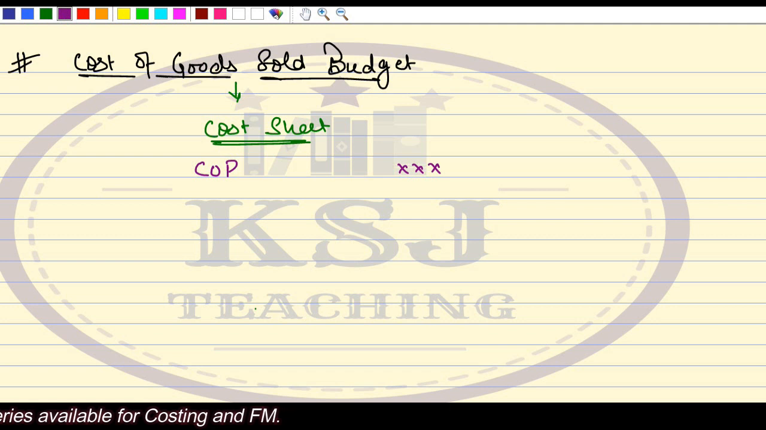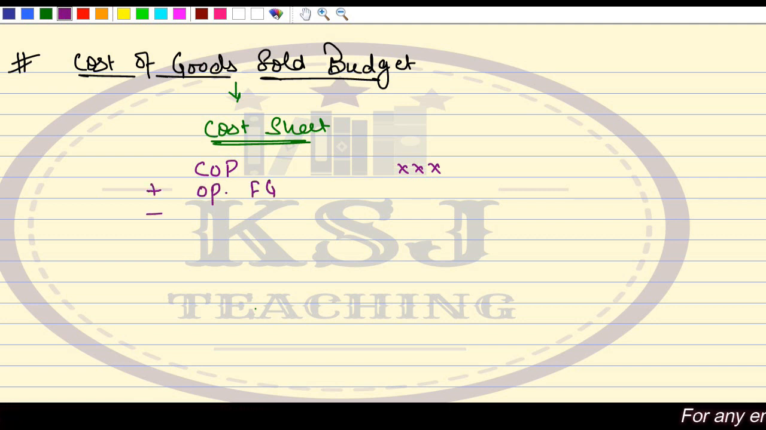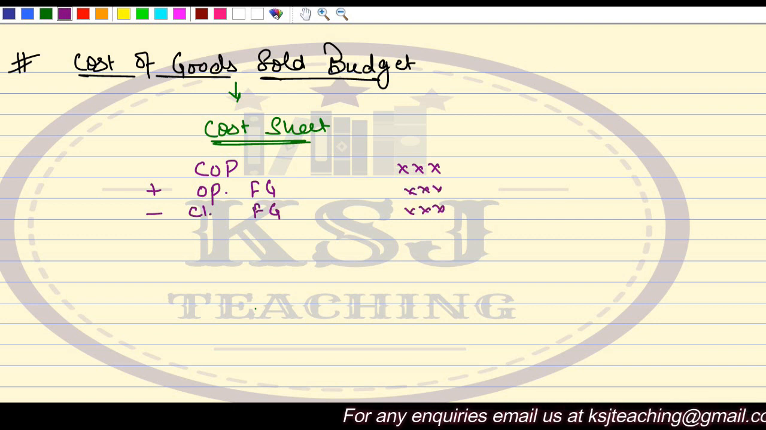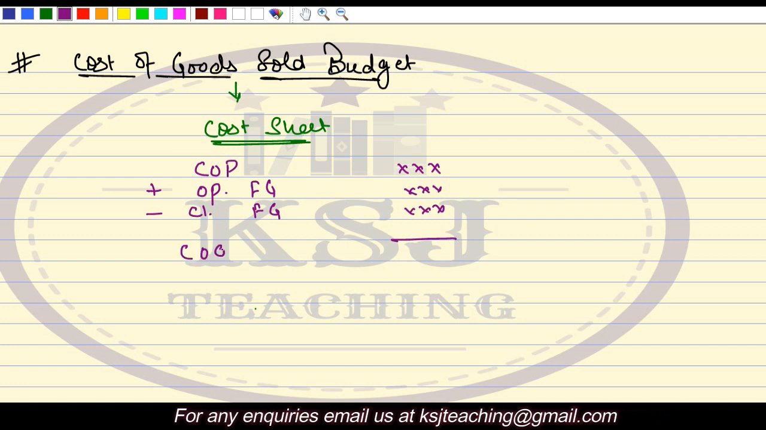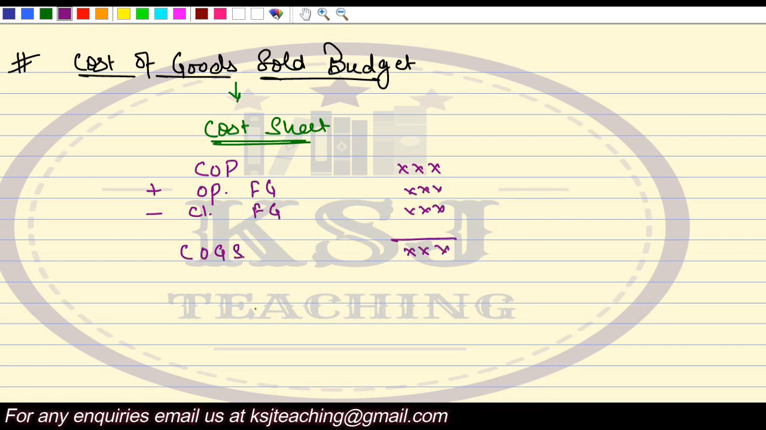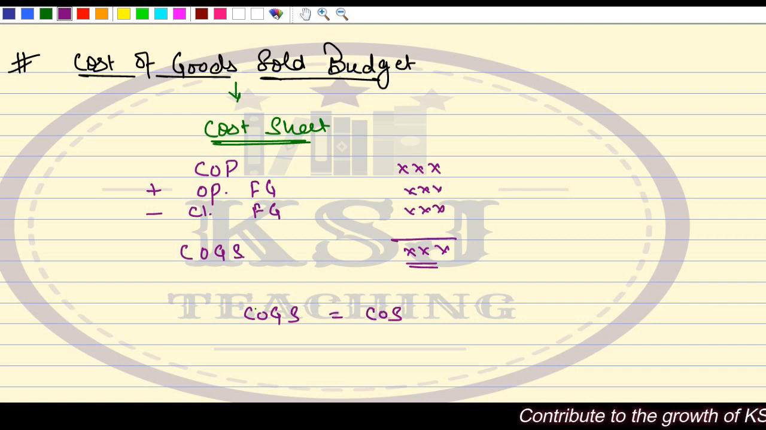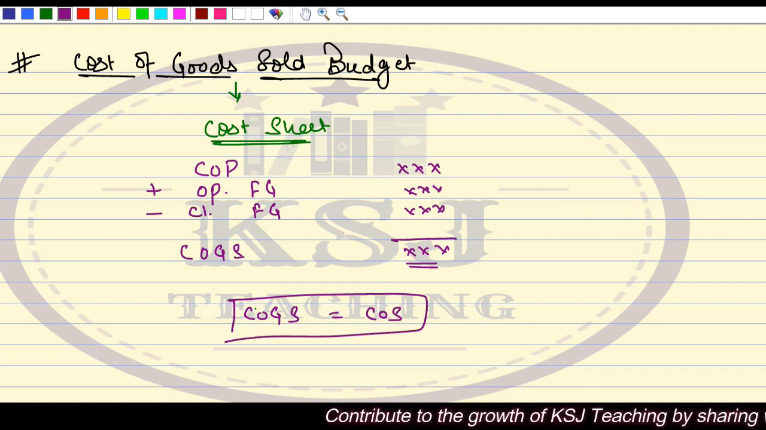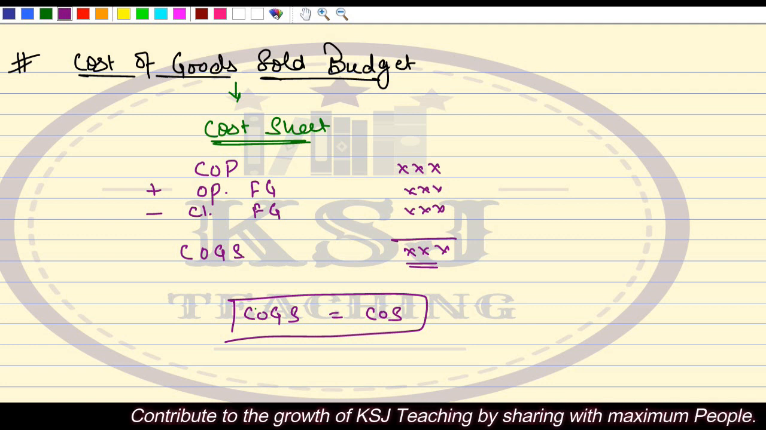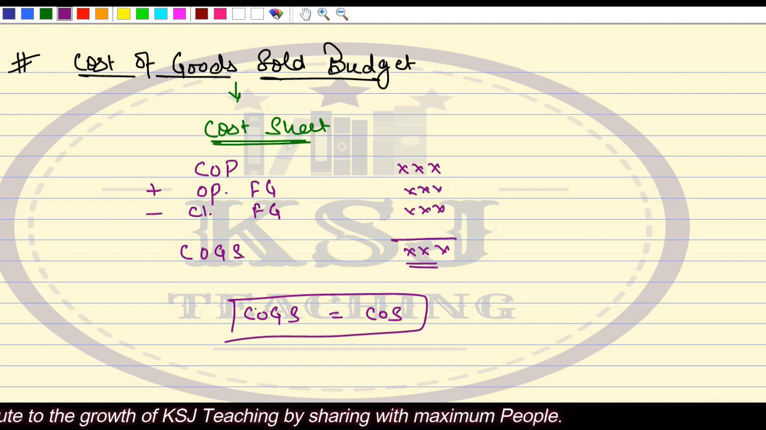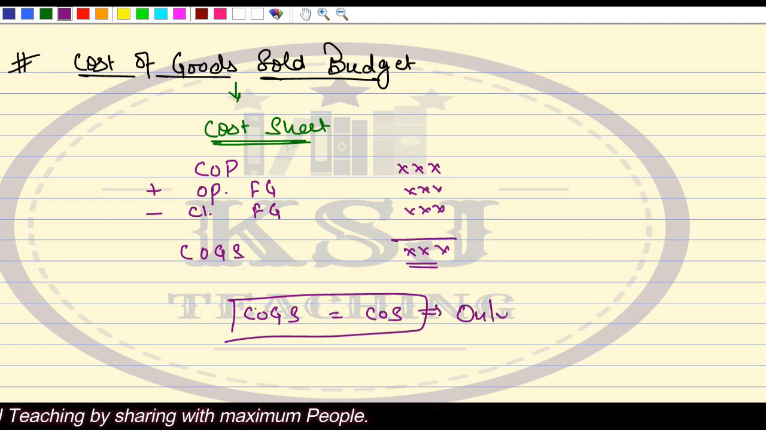After the cost of production, we adjust for the opening stock of FG, less closing FG, and what we get is the cost of goods sold. We call it COGS. Now, one very important point here is whether COGS is equal to COS, cost of sales. This will be equal if there are no selling and distribution expenses. This is the rule of costing.